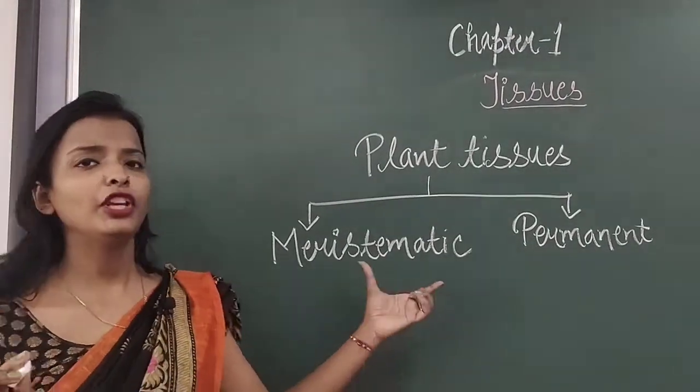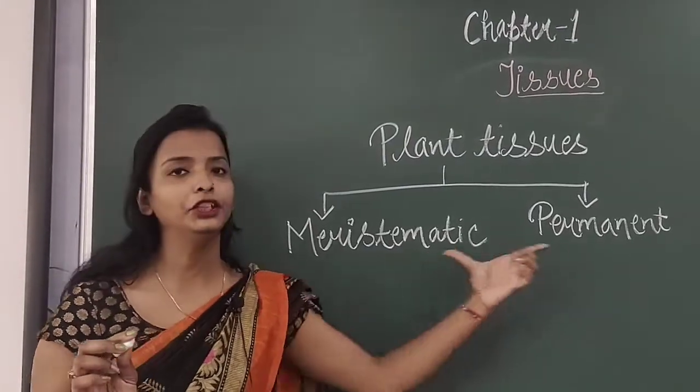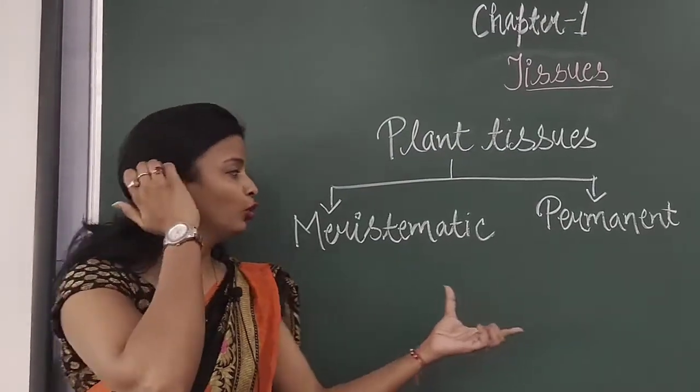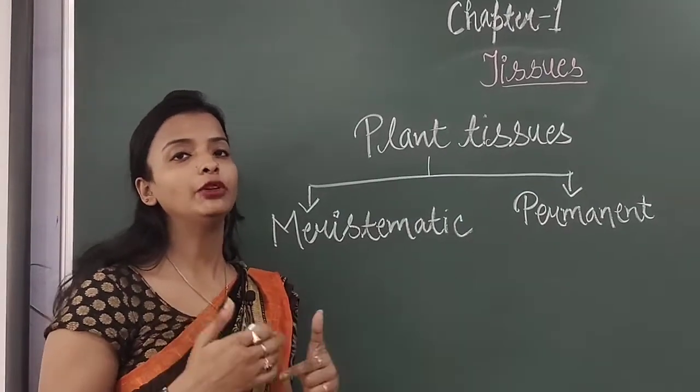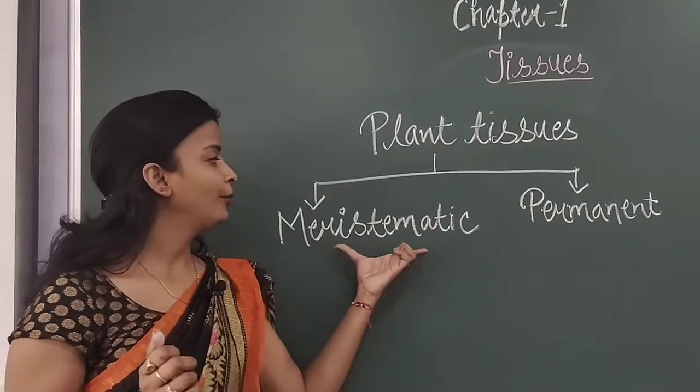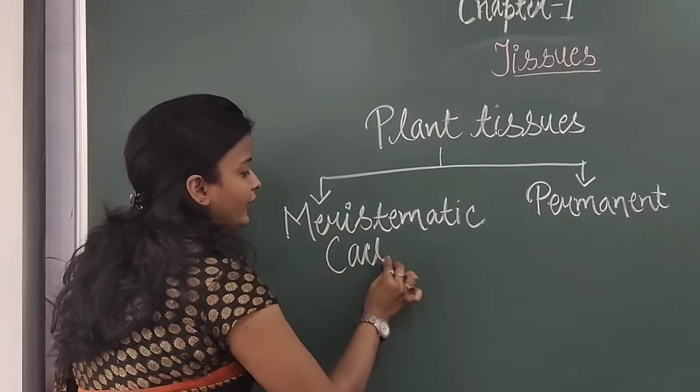Now what is the basic difference between meristematic tissue and permanent tissue? Meristematic tissues have the tendency to continuously divide. Meristematic tissues are also known as actively dividing cells.